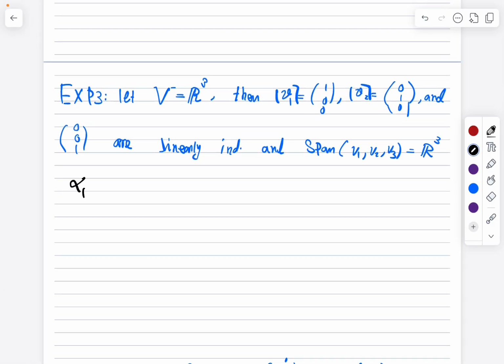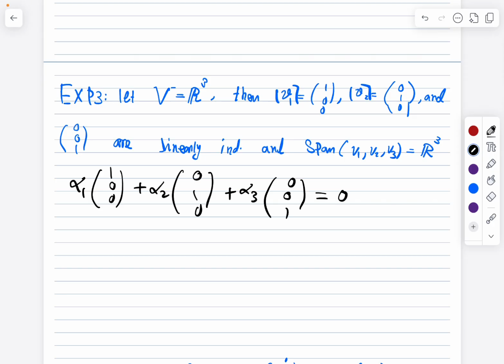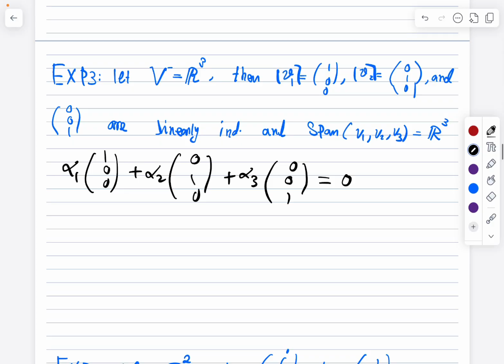We assume that the linear combination alpha 1 (1,0,0) plus alpha 2 (0,1,0) plus alpha 3 (0,0,1) is equal to 0. So from here, we must get all these alpha 1, alpha 2, alpha 3 equal to 0. Otherwise, they are linearly dependent.